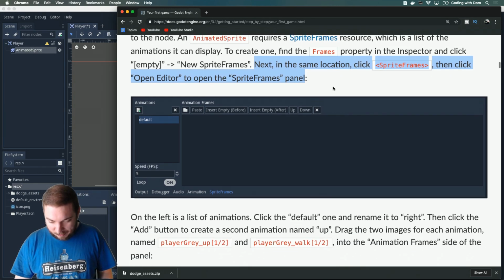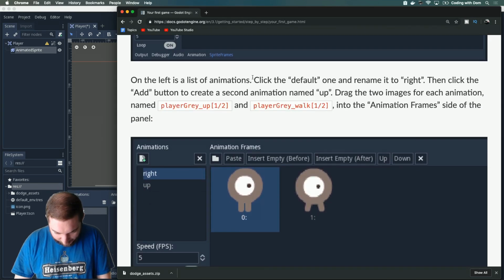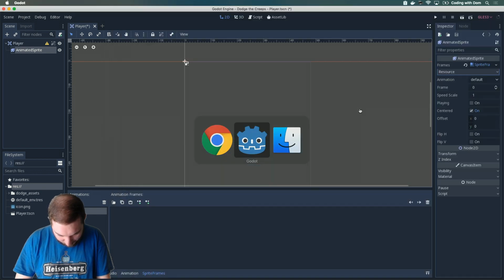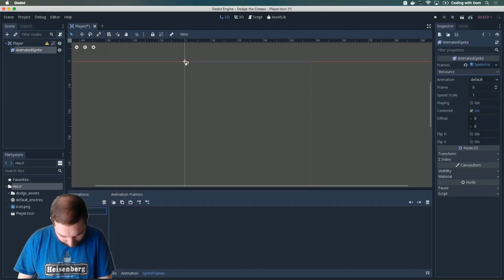Next, in the same location, click the list. On the left is a list of animations. Click the default one and rename it to Right. Okay, let's click this. Right.